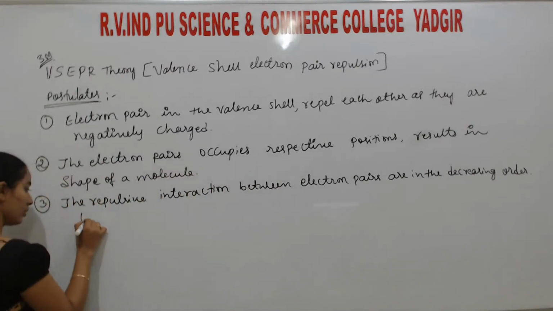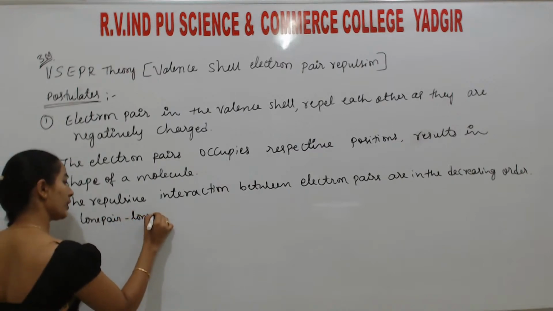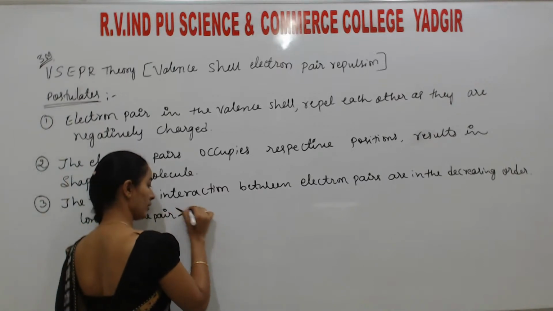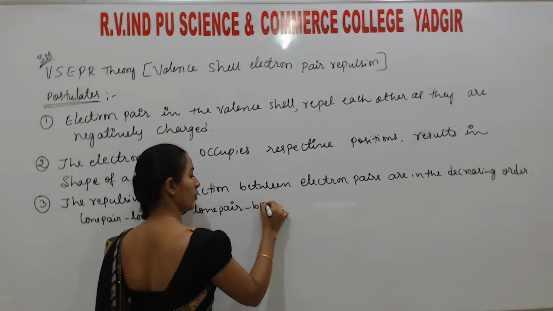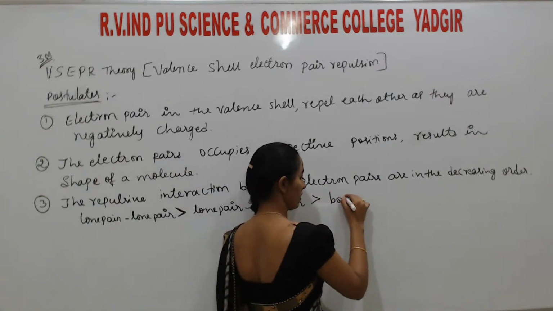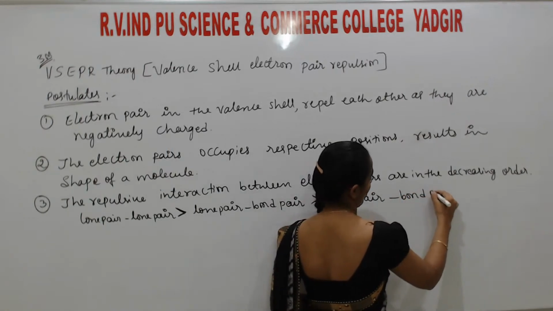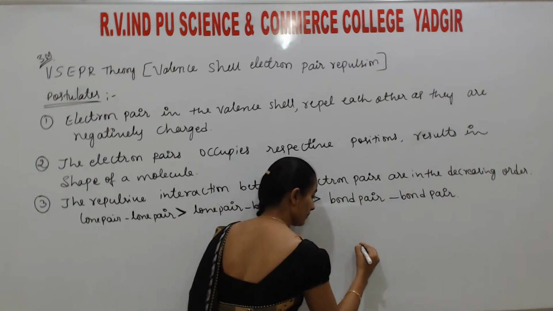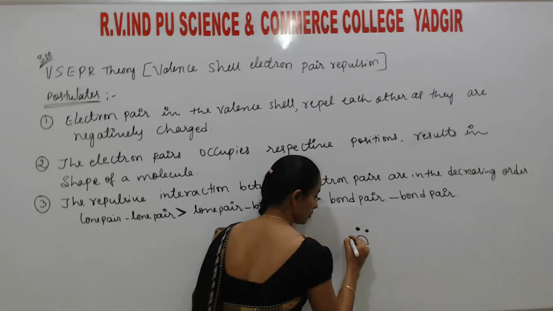So here, lone pair lone pair repulsion is greater than lone pair bond pair, which is greater than bond pair bond pair. So students, listen, if an oxygen atom is there, like this,